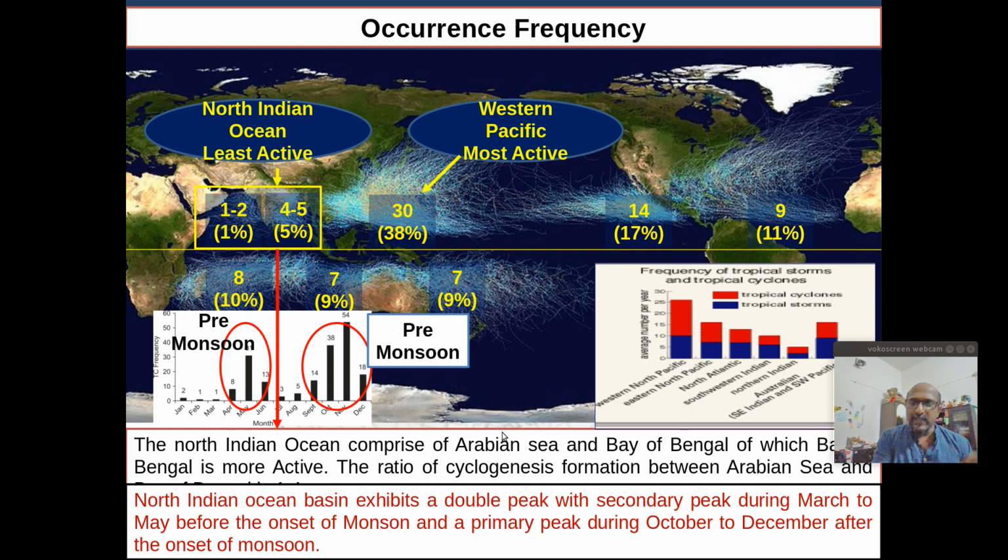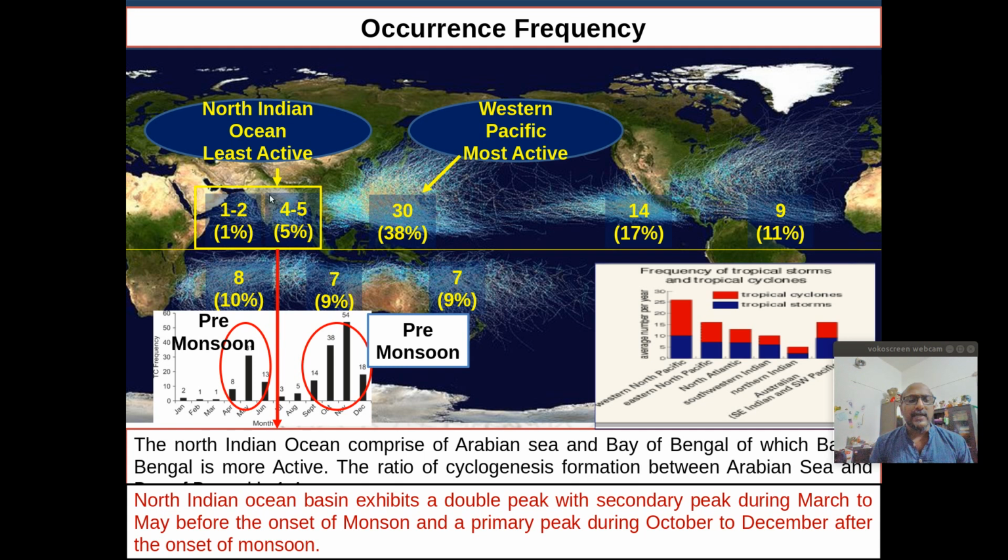If you look at the global distribution of cyclonic systems, if you consider 100 cyclones forming in a year, 30 plus will form in the western Pacific, followed by the eastern Pacific, then Atlantic, and then the southern Indian Ocean.